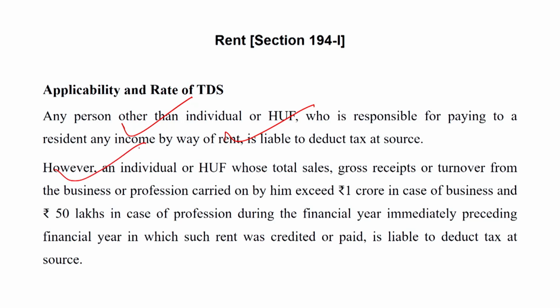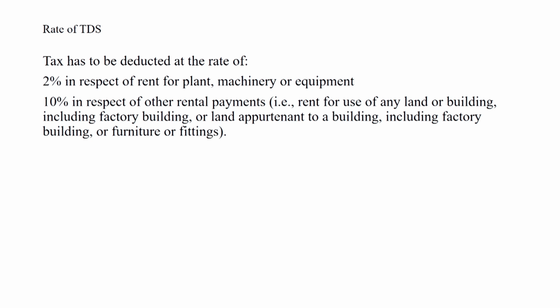However, an individual or HUF whose total sales, gross receipts or turnover from the business or profession carried on by him exceeds ₹1 crore in case of business and ₹50 lakh in case of profession during the financial year immediately preceding the financial year in which the rent is credited or paid is liable to deduct tax at source at the rate prescribed in the rules. So dear student, the rate of TDS is 2%.